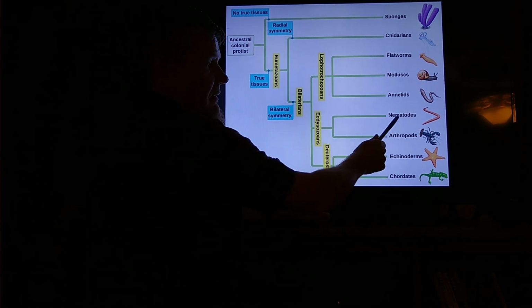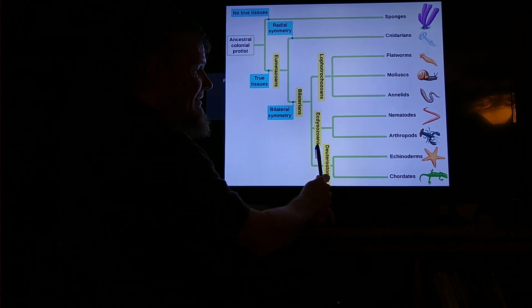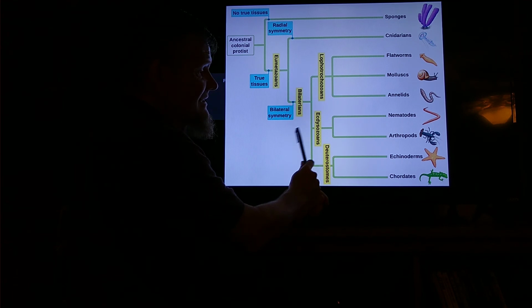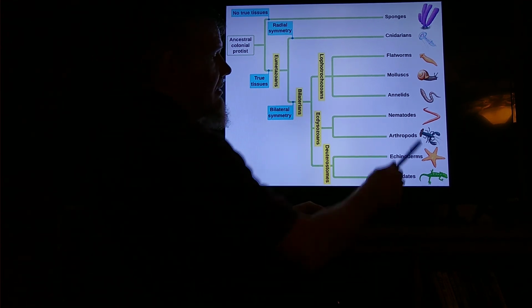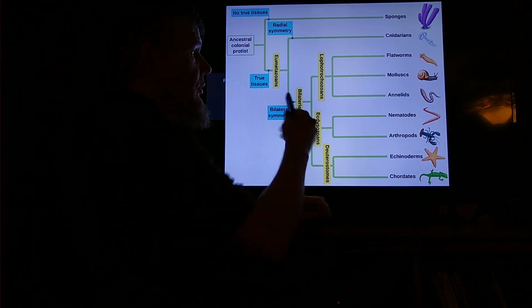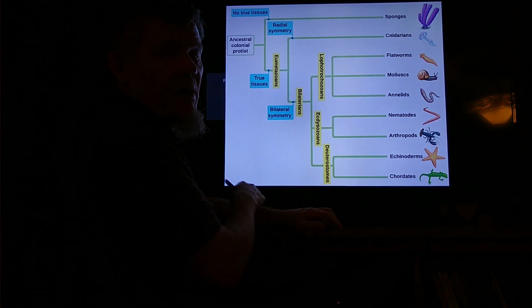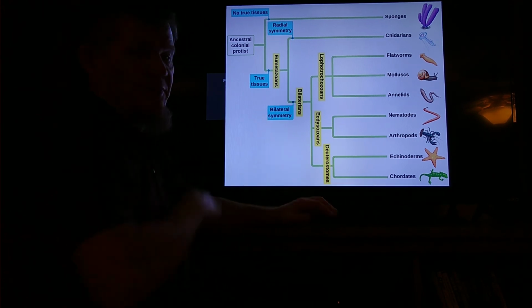For example, the roundworms and the bugs are grouped together in this group called ecdysozoans. Ecdysis means to shed their skin. Nematodes and bugs both have to shed their skin to grow. They're grouped together because they have a feature that makes them common with one another. And we'll talk about those features as we get there.